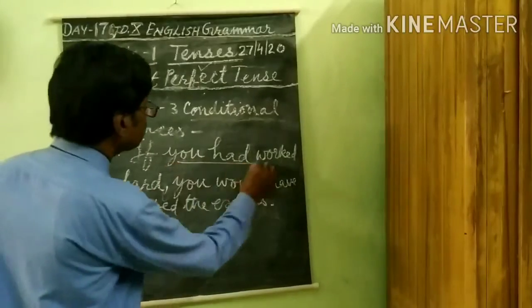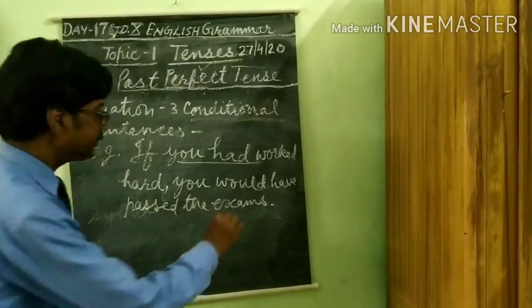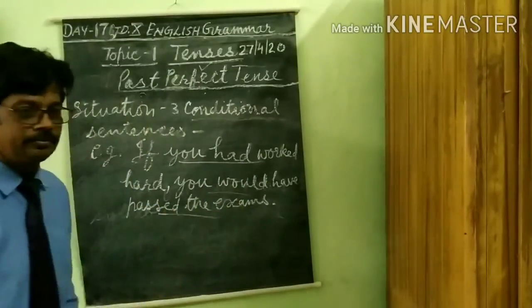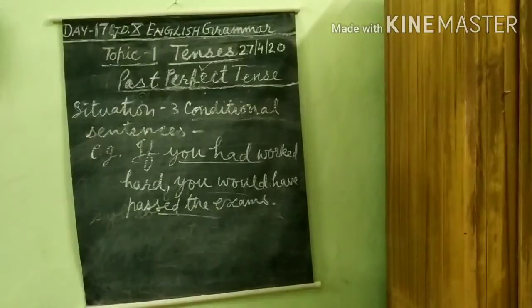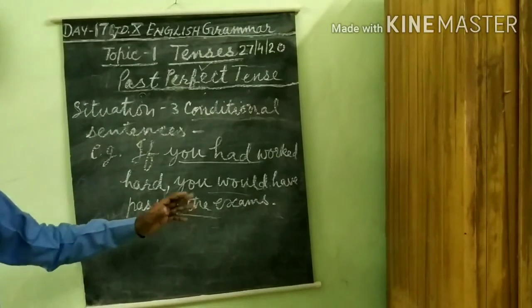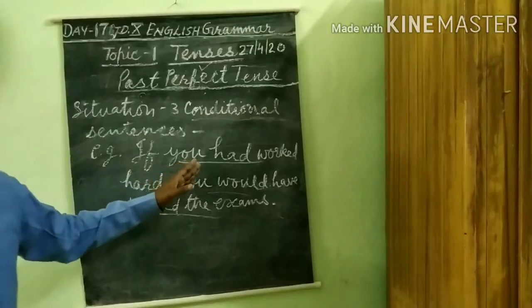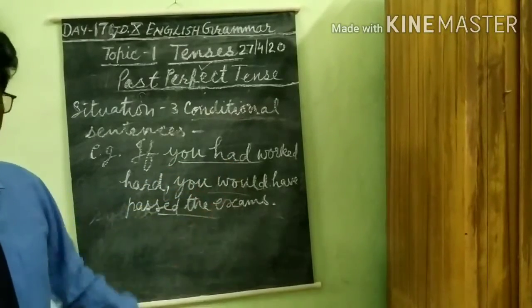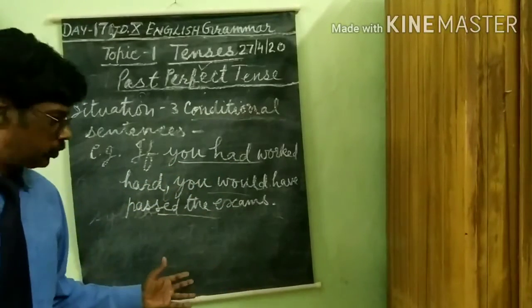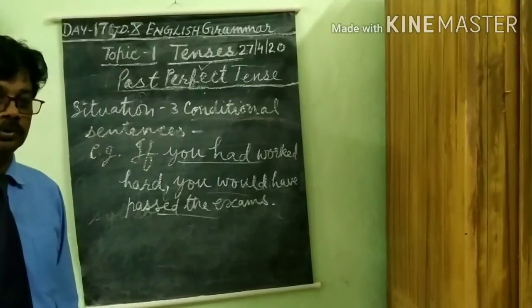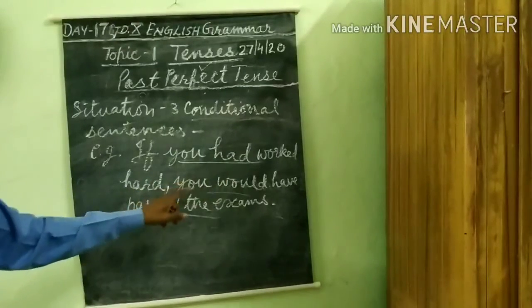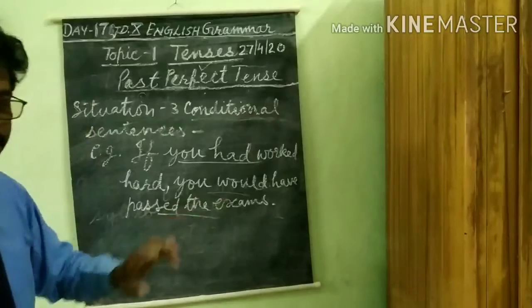This is the condition and this is the result, the fruit. If you had performed this condition, you would have received this fruit. If you had worked hard, you would have passed the exams.